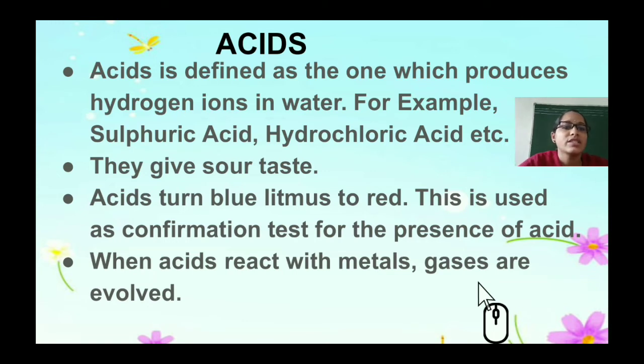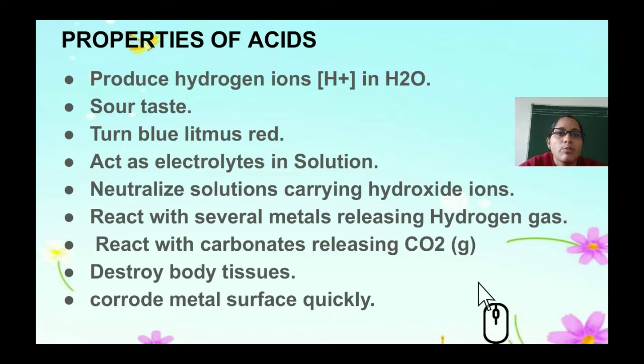What happens when acids react with metals? They form gases. So let's look at the general properties of acids. Initially we understood that they produce hydrogen ions, that is H plus ions, when an acid is added to water. This needs to be kept in mind. Next is the taste: they are sour. Then how do you test the acid? With the blue litmus paper test: when you dip it into the acid or any solution to find out whether it is a base or an acid, blue litmus will turn red for an acid.